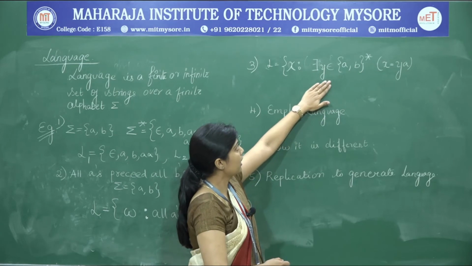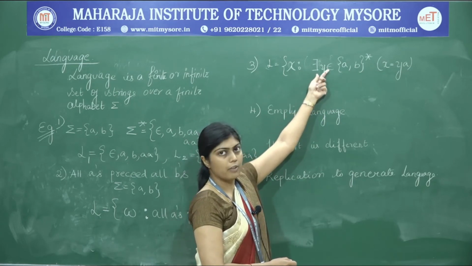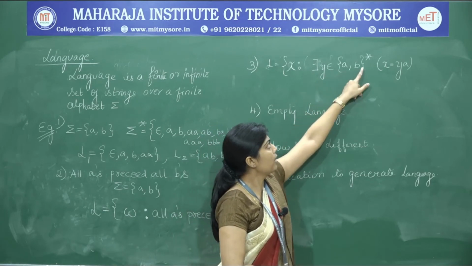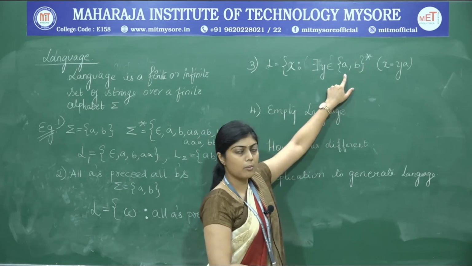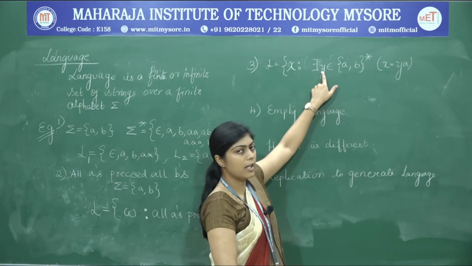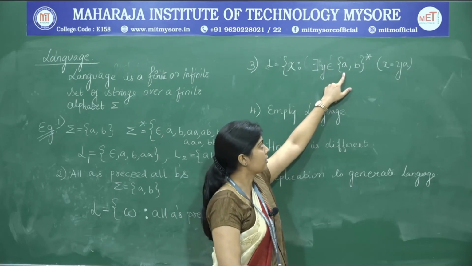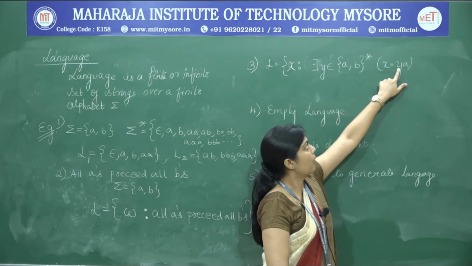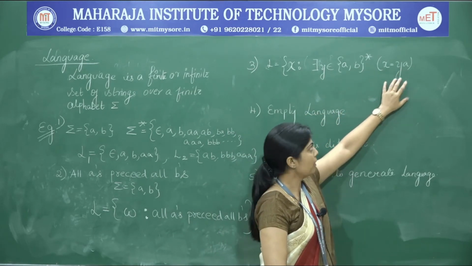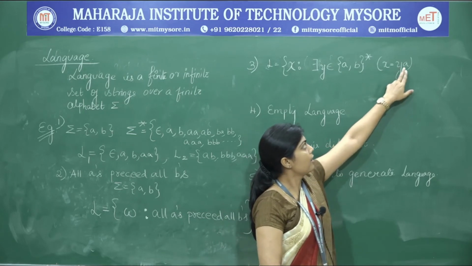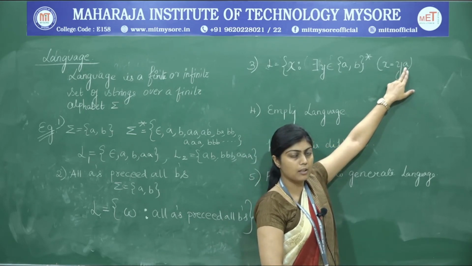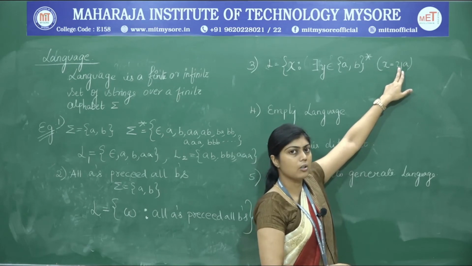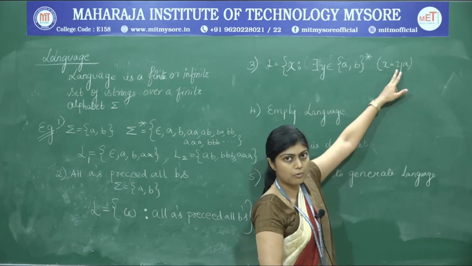The constraint given is, there exists Y that belongs to A comma B star. Once we say A comma B star, we should understand that Y is made up of A's and B's, and also X should be in the form of Y followed by A. What we understand from this is A should always be the last symbol in the string, and Y can be anything that includes A comma B any number of times.